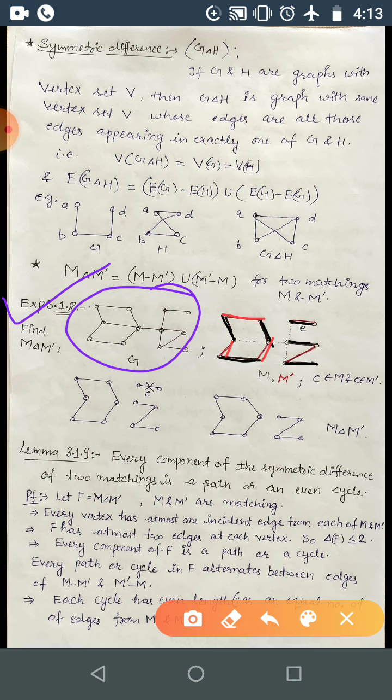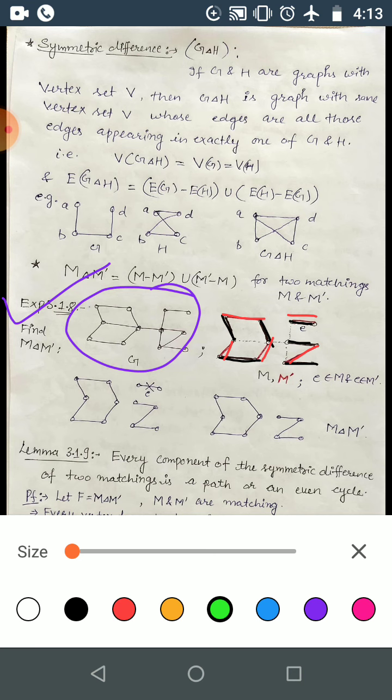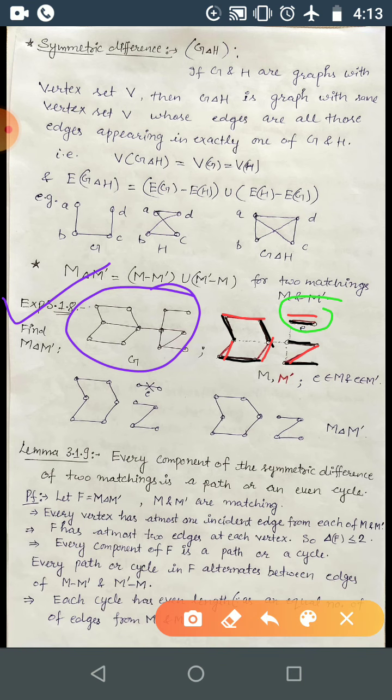So these are the matchings. So this edge is repeating, and here this one. So here this edge is present in both. Okay, so M and M dash I have explained here. Find the symmetric difference of these two matchings. Okay, so you will be considering all the vertices. So all the vertices will be here.